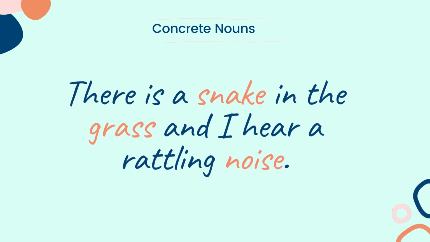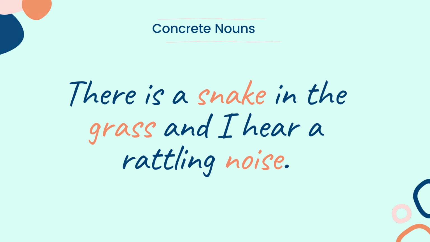Now, look into this example. There is a snake in the grass and I hear a rattling noise. Here, how many concrete nouns are there? Think about it. If you observe closely, three concrete nouns are there: snake, grass, and noise. I hope now you are clear on concrete nouns.